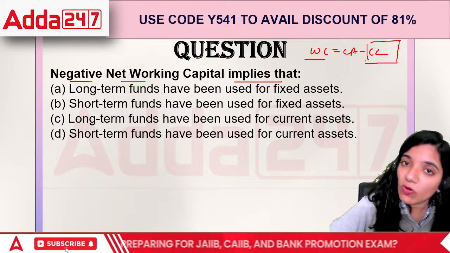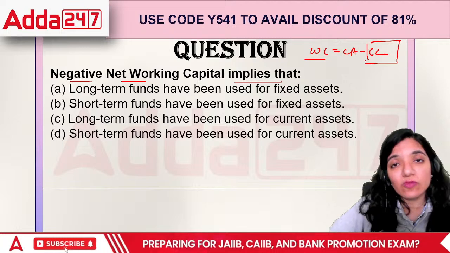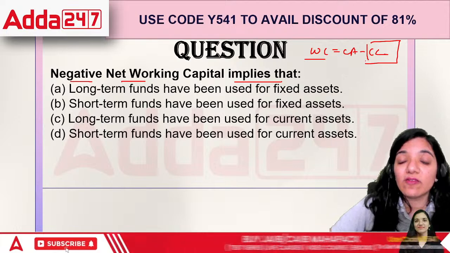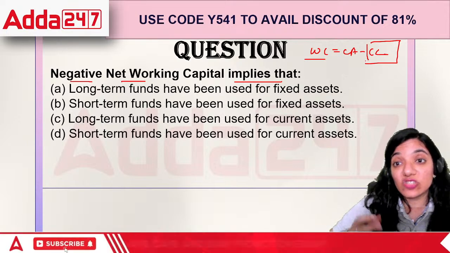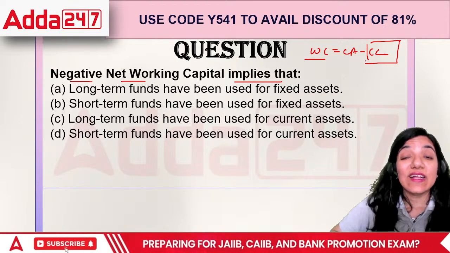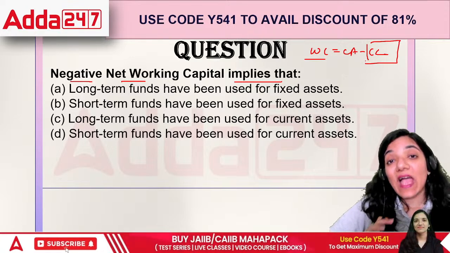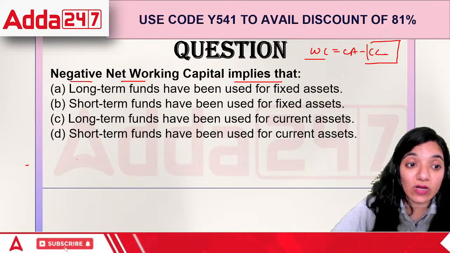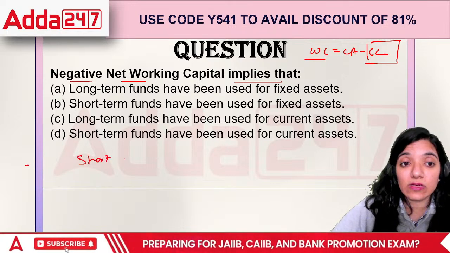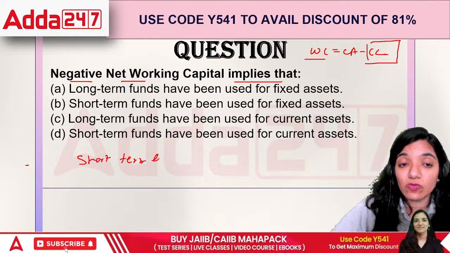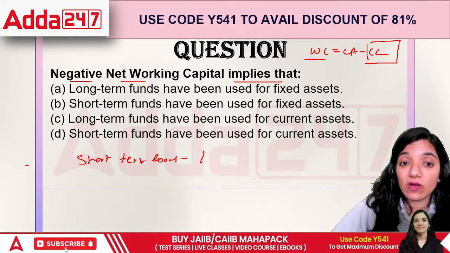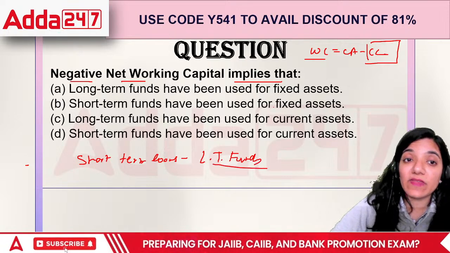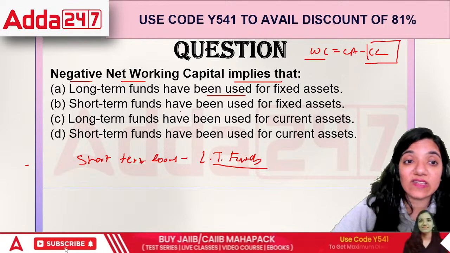That means in order to pay off our current liabilities, we will use our non-current assets, right? We will use our fixed assets or non-current assets just to pay off these current liabilities. This means the organization is having major financial issues. If you have to pay your short term loans by giving away your long term funds, isn't it alarming?